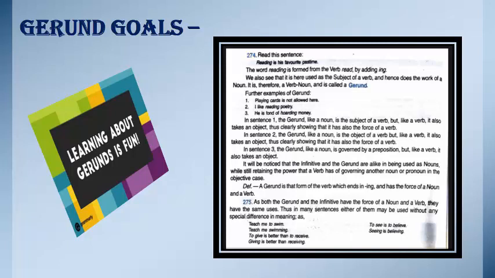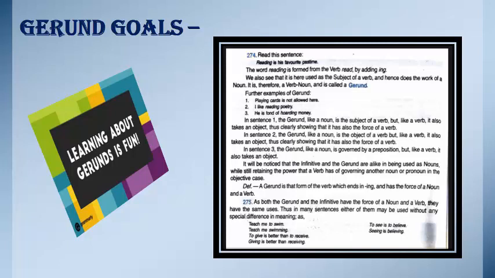Okay? And then again in sentence 3, the gerund, like a noun, is governed by a preposition, but like a verb, it also takes an object. Alright? So, children, this is why we can conclude that a gerund is that form of the verb which ends in ing and has the force of a noun and a verb.